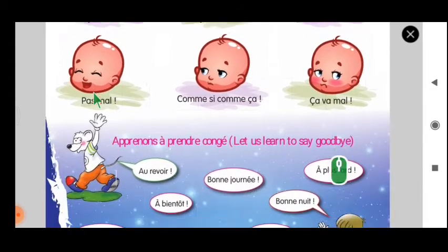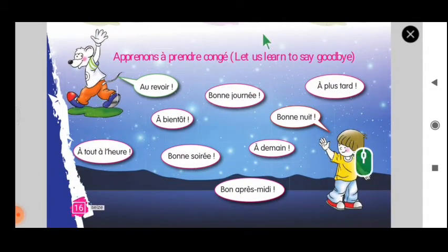Now from this last page, this is about taking leave. If you want to say bye to someone, there are plenty of ways to say bye. Out of these, which one you choose is up to you. Apprenons à prendre congé. Let us learn to say goodbye. So there are plenty of ways to say goodbye. A few things you already know, and a few I am going to add today.